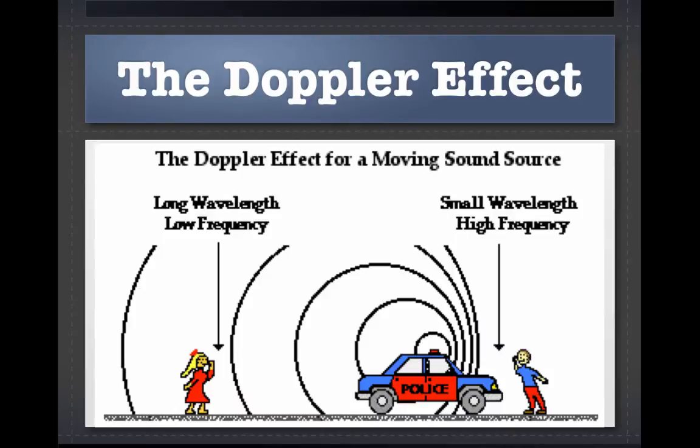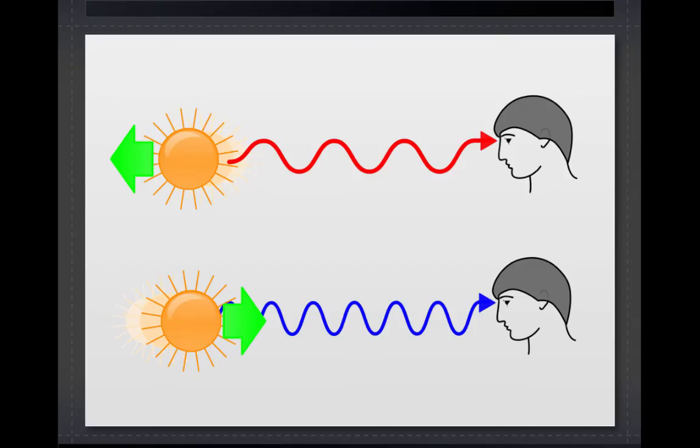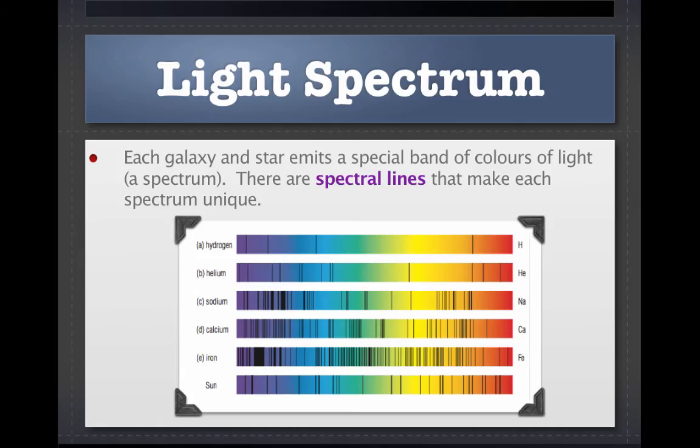This here is the Doppler effect for a moving sound source. If you've got a police car heading towards you, you're going to hear the sirens very loudly because the wavelengths are shorter and they occur at high frequency. Whereas if the police car is driving away from you, the sound would be very faint because the sound waves would be longer in wavelength and occur less frequently. On a similar note, if stars, galaxies, things like that are moving away from you, you would see a red shift, whereas if they are moving towards you, you would see a blue shift.